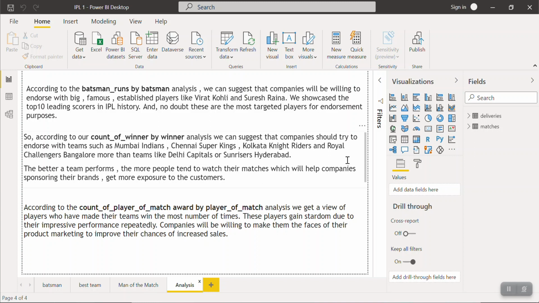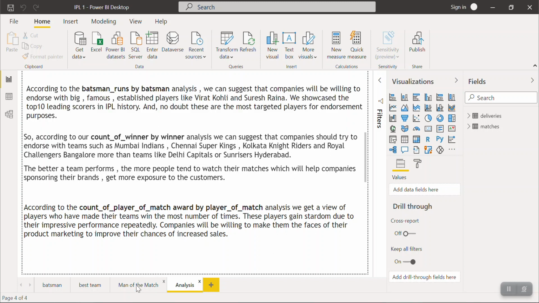According to the Man of the Match award holders analysis, we get a view of players who are all-round important factors for the winning of their teams. So these players gain stardom and fan bases due to their impressive performances repeatedly. They're always in good form. Companies will be willing to make them the faces of their product marketing to improve the chances of increased sales.